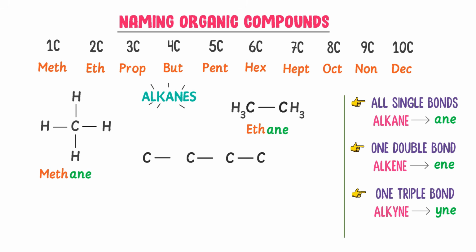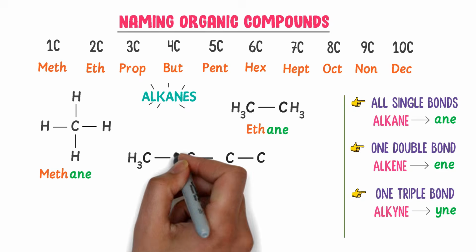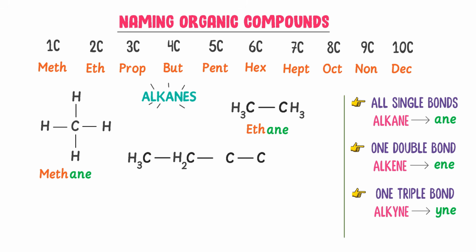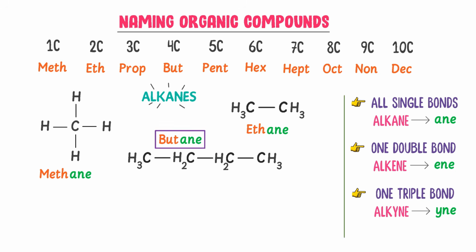Thirdly, consider 4 atoms of carbon. This carbon atom has formed 1 bond. It will make 3 more bonds with 3 hydrogen atoms. This carbon has formed 2 bonds. It will make 2 more bonds with 2 hydrogen atoms. This carbon has formed 2 bonds. It will make 2 more bonds with 2 hydrogen atoms. This carbon has formed only 1 bond. It will make 3 more bonds with 3 hydrogen atoms. There are 4 carbon atoms, I will write but. All the carbon bonds are single, I write ane. So I get butane.